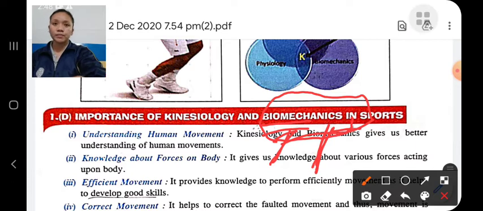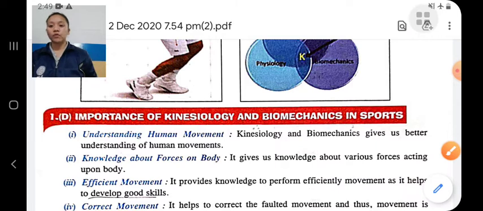It is a science which provides us knowledge about human body movement and its effect, what will happen if force is applied on the human body, etc. What is its importance? First is understanding about human movement.